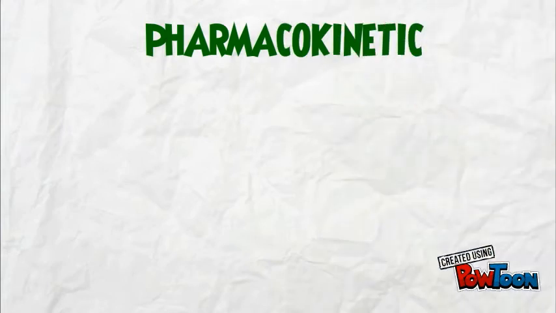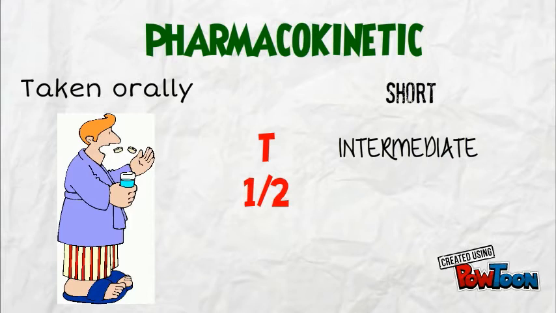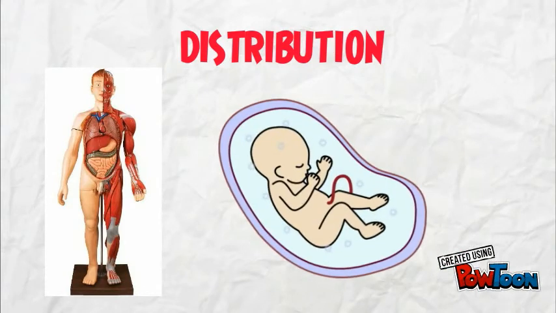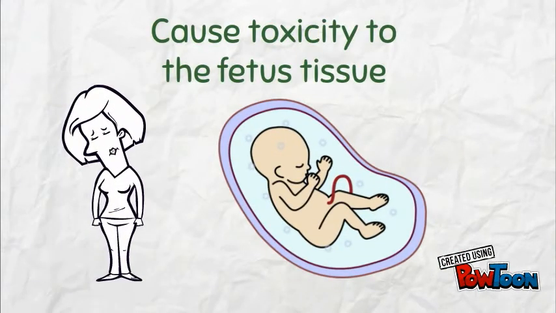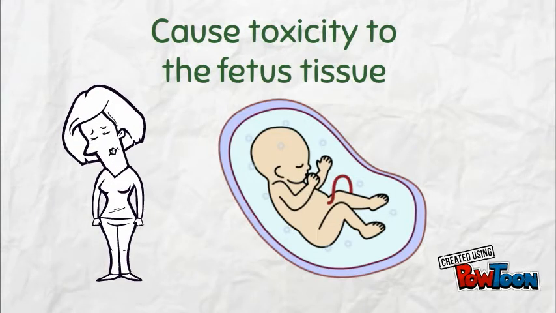Sulphonamide is usually taken orally. It can be divided into short, intermediate, and long half-life. Sulphonamide are distributed throughout the whole body and even pass through placenta. It will cause toxicity to the fetal tissue, so the pregnant woman must not take sulphonamide.